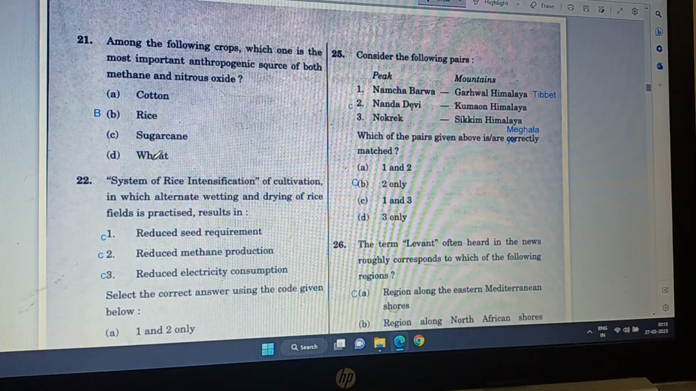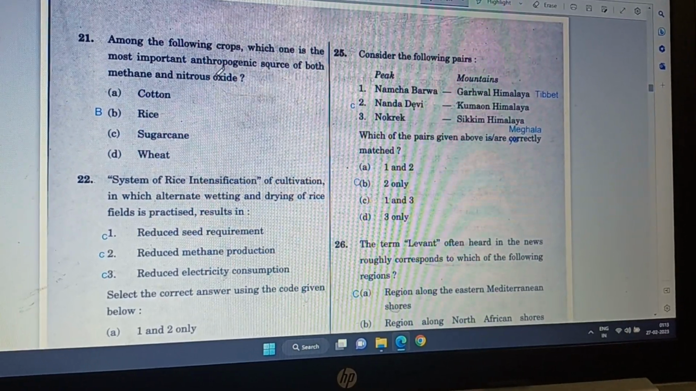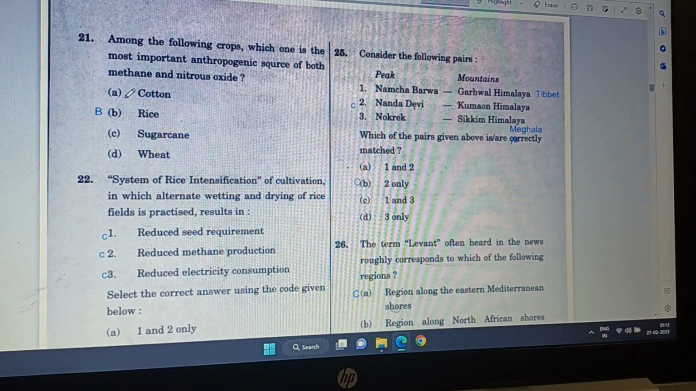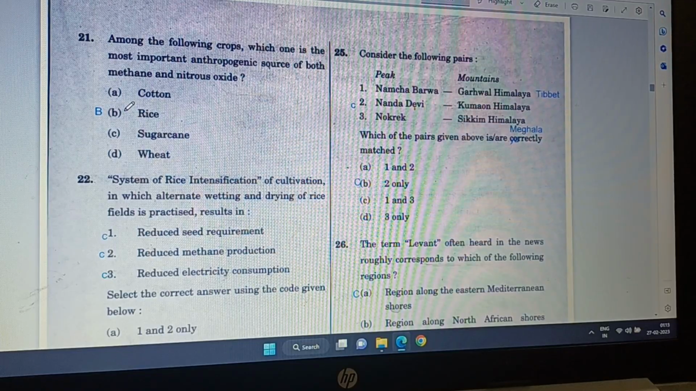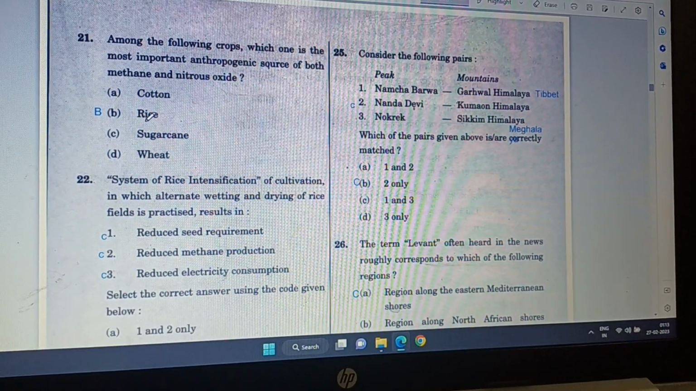So it is only the rice which has the anthropogenic, meaning our human activity. So methane and nitrous oxide are released only by rice. Not only, but most important source is that rice. There are other crops as well.